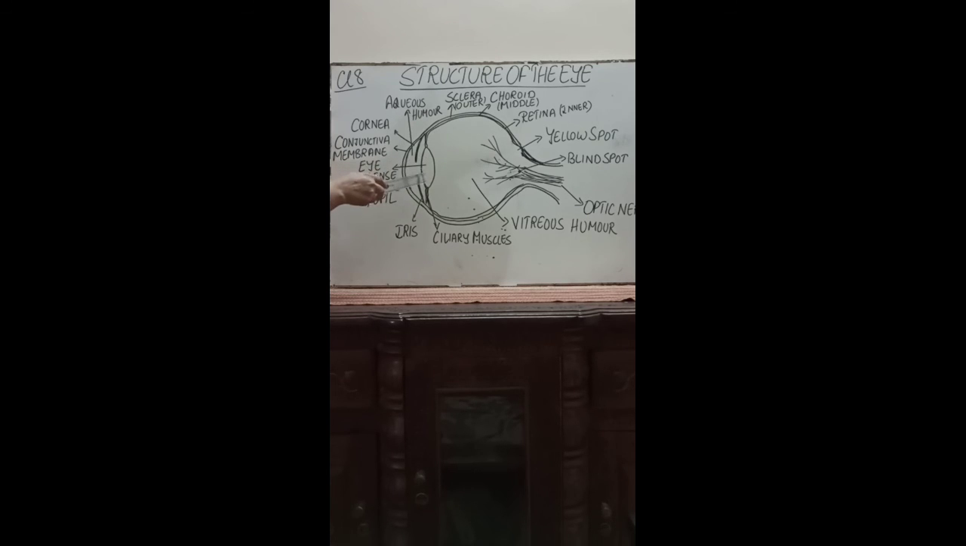Now the eye lens is held up by two muscles which keep the lens in proper position, intact. They are called the ciliary muscles. They are attached to the lens through suspensory ligaments. The lens is suspended in these muscles, right? And these ciliary muscles change the thickness of the lens, right?